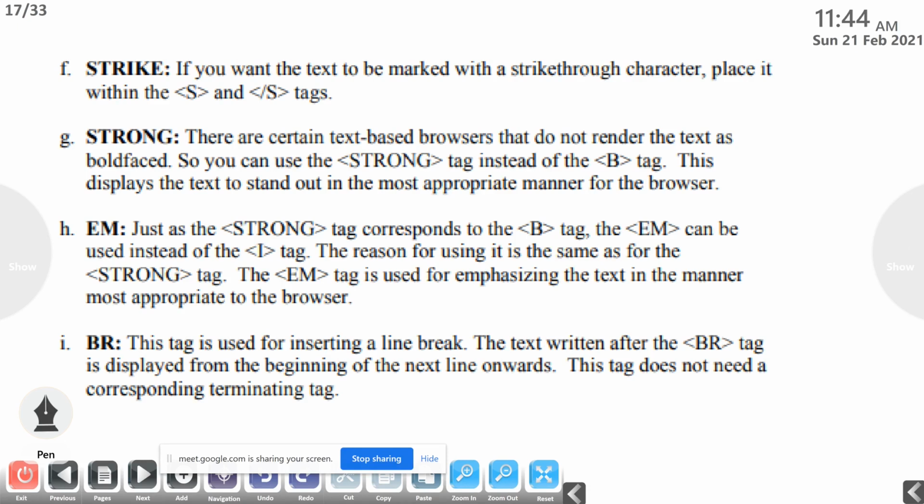So the next one, strong. There are certain text-based browsers that do not render the text as boldface. For example, if you are using B, this is bold text, /B. Some text-based browsers that we used in earlier times do not recognize B and /B.